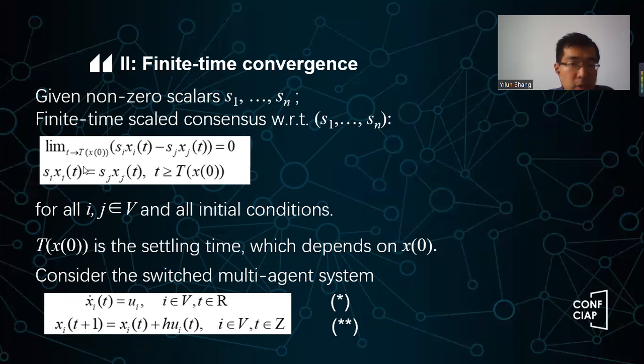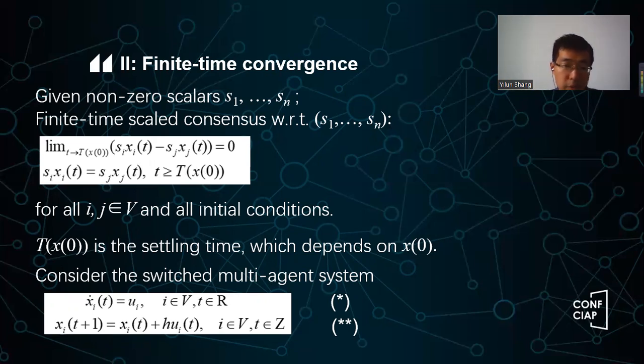So here, this capital T(x0) is a finite time. As long as t reaches this finite time, the consensus will be reached exactly. So if t is greater than or equal to this time, then the equality holds. That is much stronger than the asymptotic case, because in the asymptotic case, you may reach consensus, but it can take infinite time. But here we only use finite time, and then we can reach consensus.